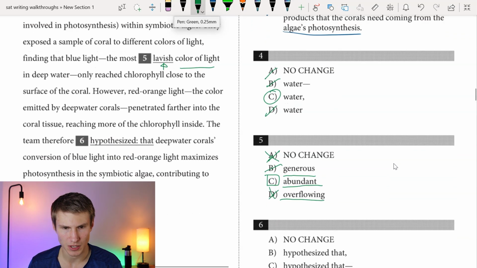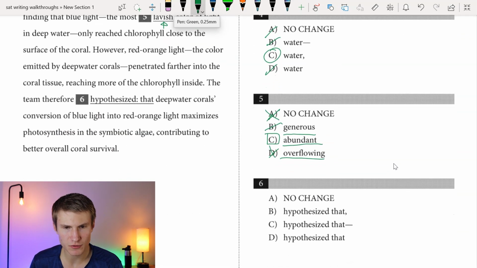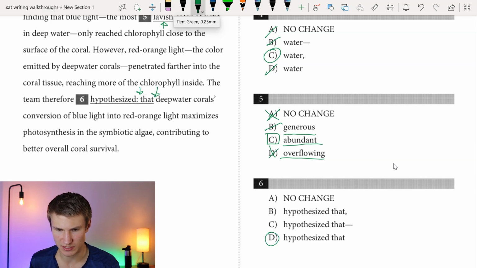If we look at 6 now, we have, however, red-orange light, the color emitted by deep water corals, penetrated farther into the coral tissue, reaching more of the chlorophyll inside. The team therefore hypothesized that deep water corals, we don't need any sort of punctuation splitting up "hypothesized" and "that", or any punctuation after that. So right here we just look for the answer choice that doesn't have any punctuation. Our answer there would be D. No reason to have any punctuation there.